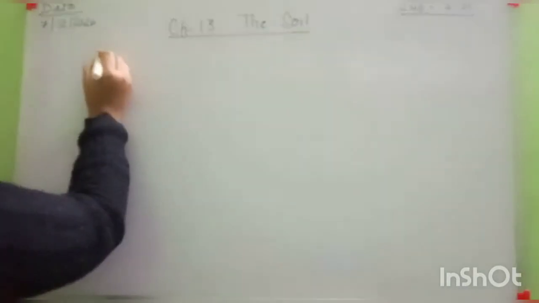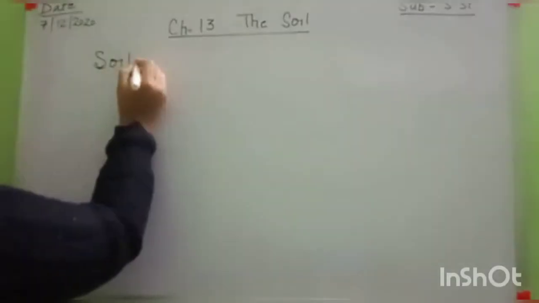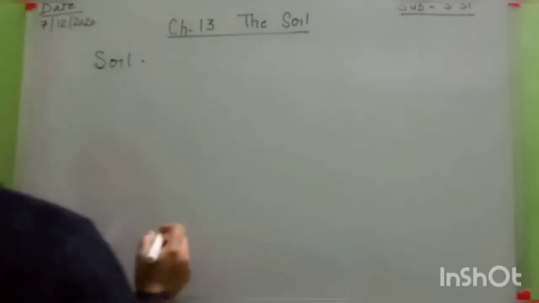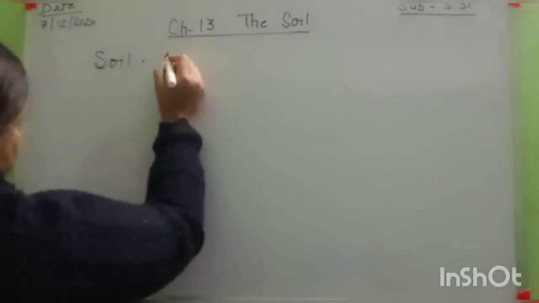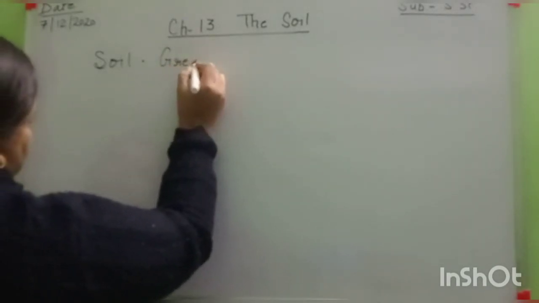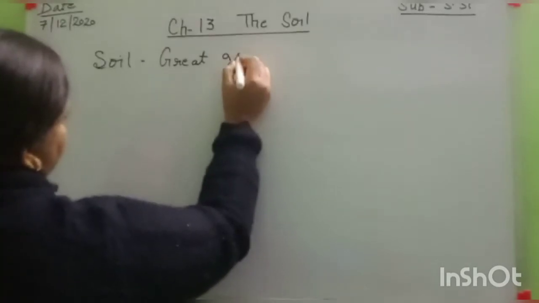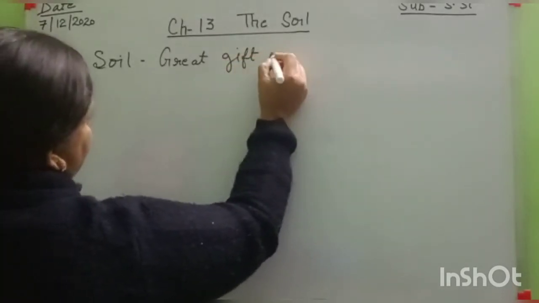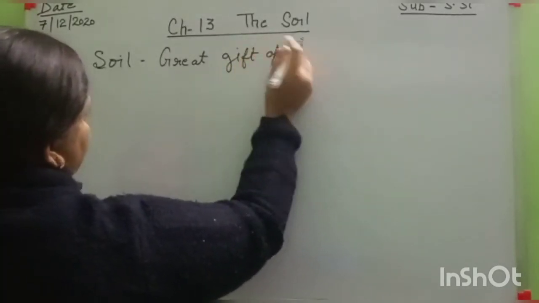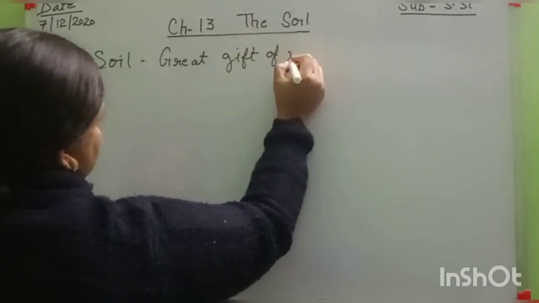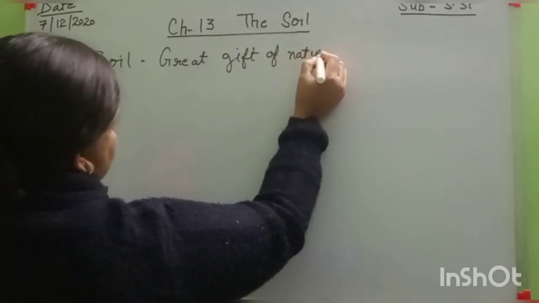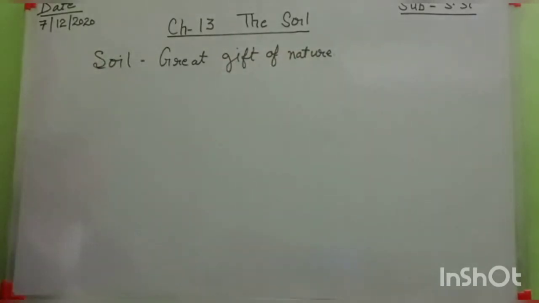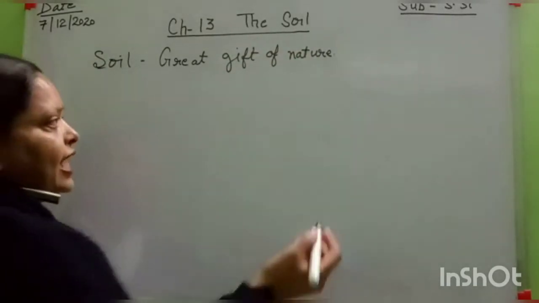Then what is soil? The first point is here: soil is a great gift of nature, and it is our support system of life.